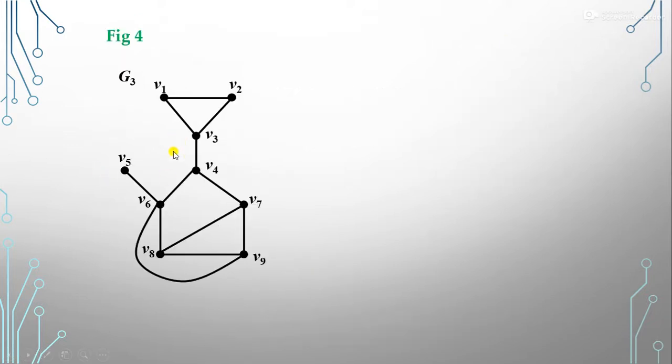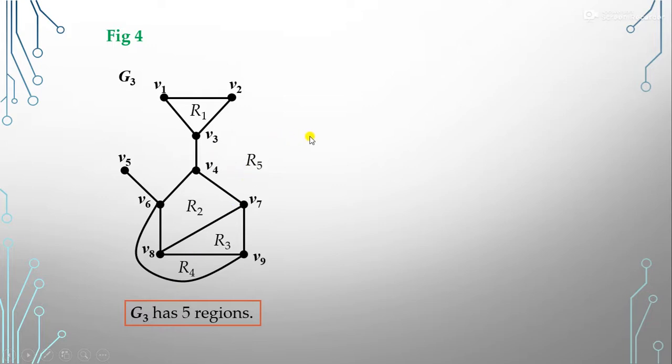Now, suppose we have this one graph. Can you tell me how many regions are in this graph? First of all, we count here. This is our R1 region. This is our R2 region. This is the R3 region, this one is the R4 region, and this is the R5 region, that is the exterior region. So this graph G3 has 5 regions in total: R1, R2, R3, R4 and R5, the exterior region.